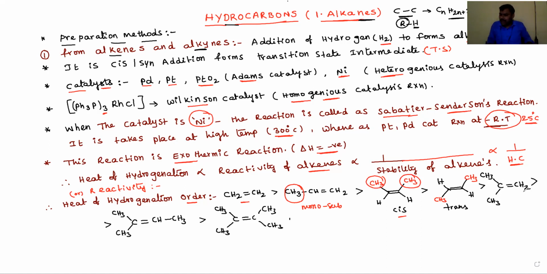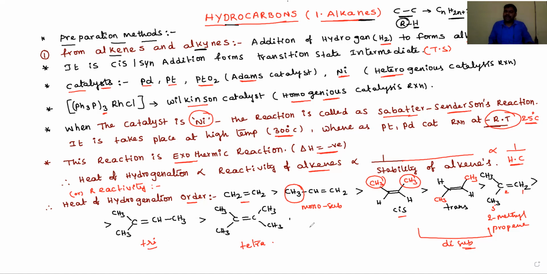And then 2-methylpropene, this is also a disubstituted alkene. These are all disubstituted alkenes. Among the disubstituted alkenes, cis is more reactive than trans, then 2-methylpropene, then trisubstituted alkene, and then tetrasubstituted alkenes.